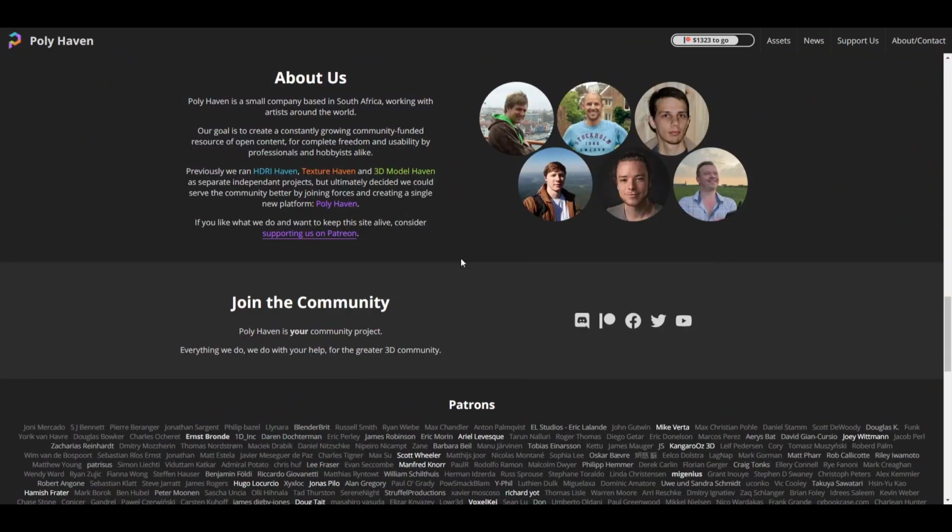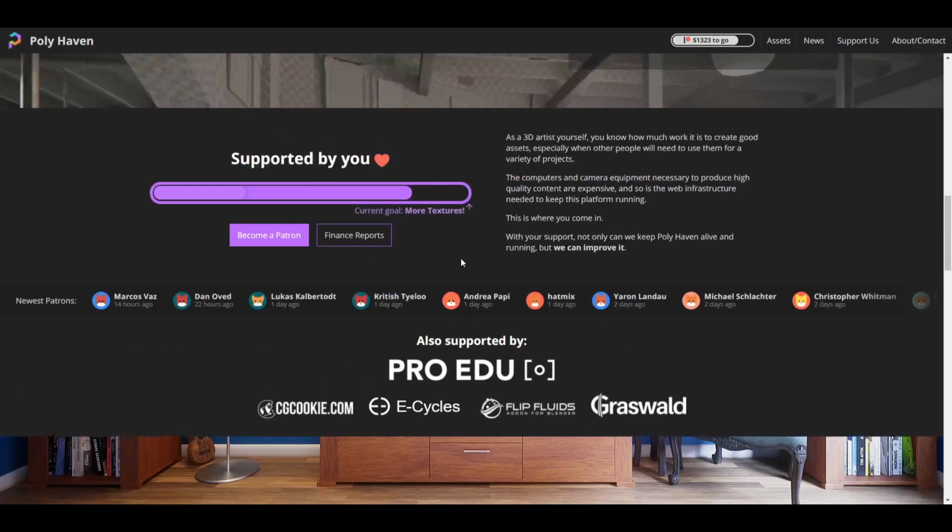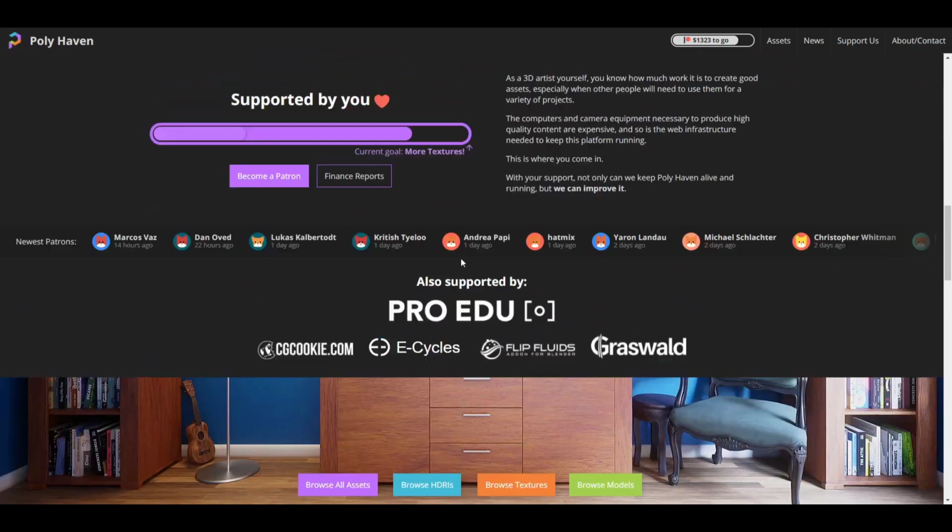So the thing here is the folks that created the HDR Heaven and also the Texture Heaven and 3D Heaven, they've decided to put these things together as one platform. So instead of having these in 3 different platforms, they decided to come together and put it as one platform so that you can get everything you're looking for on one website. So it's very interesting to see that right here we have this one going.